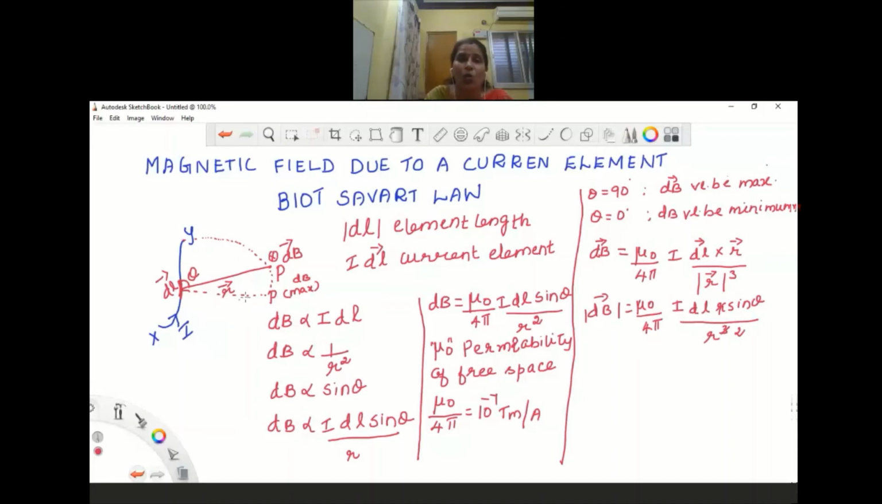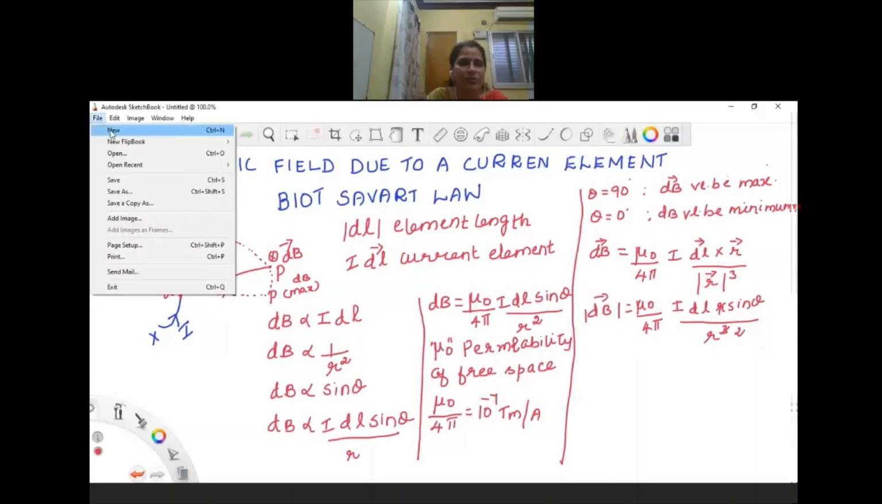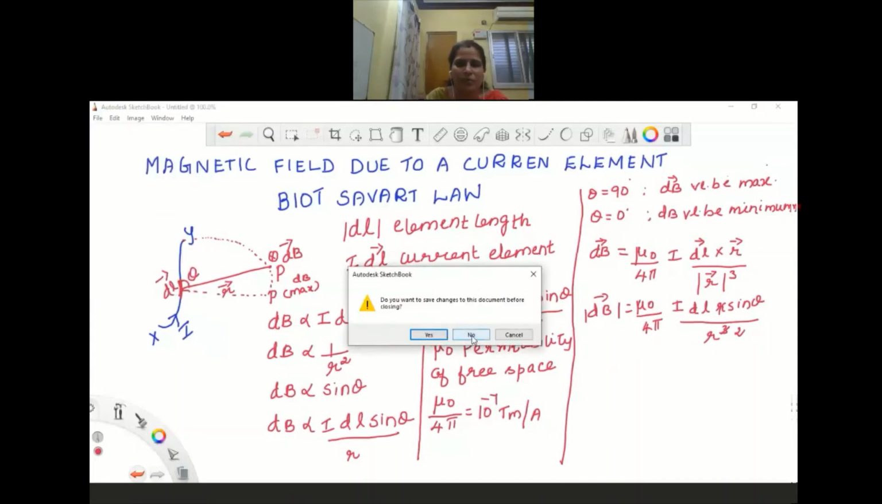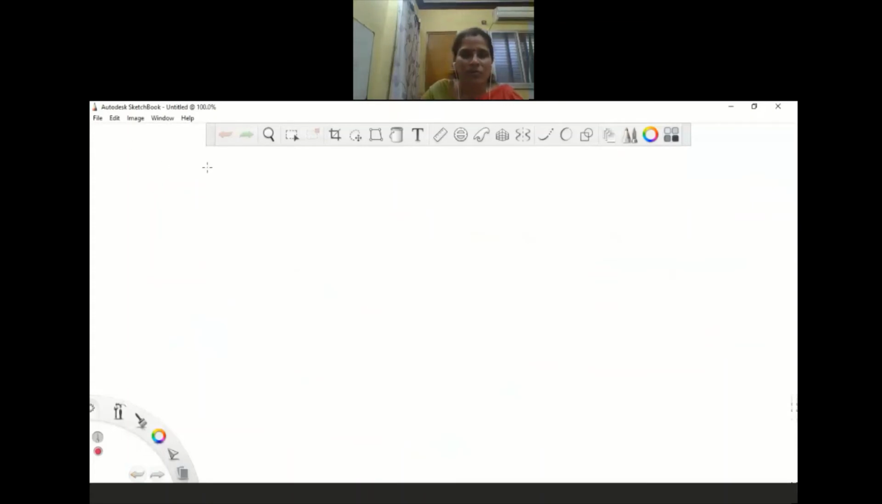Okay. Now we are going to discuss a very important thing, which is that we are going to compare Coulomb's law and Biot-Savart's law. Biot-Savart law versus Coulomb's law.